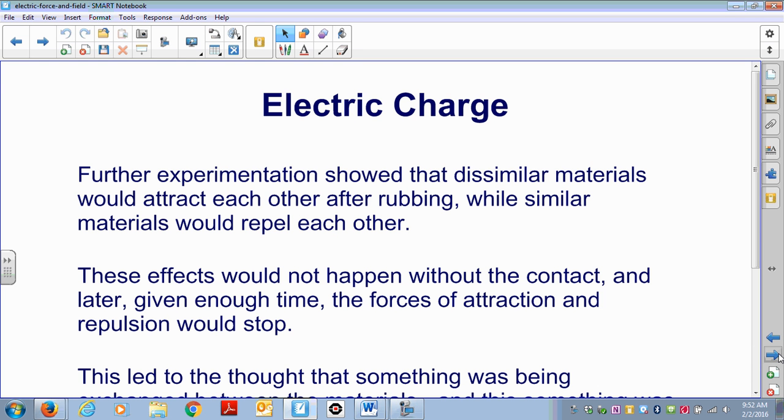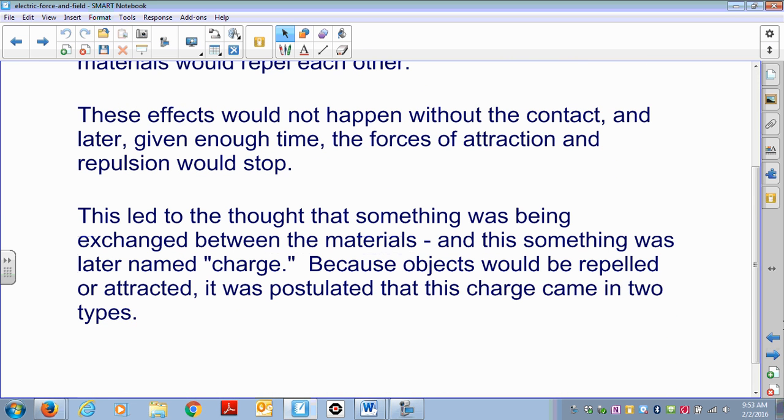Further experimentation showed that dissimilar materials would attract each other after rubbing, while similar materials would repel each other. These effects would not happen without the contact, and later, given enough time, the forces of attraction and repulsion would stop. This led to the thought that something was being exchanged between the materials, that this something was later called charge. Because objects would be repelled or attracted, it was postulated that this charge came in two types.